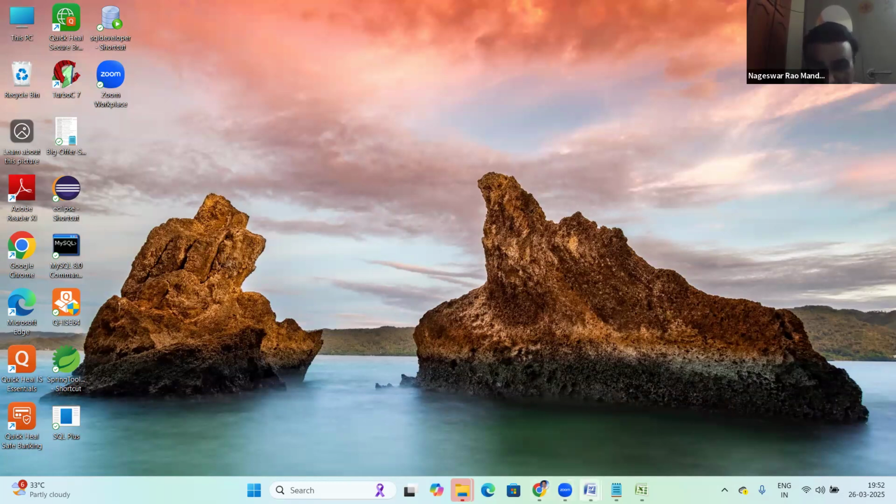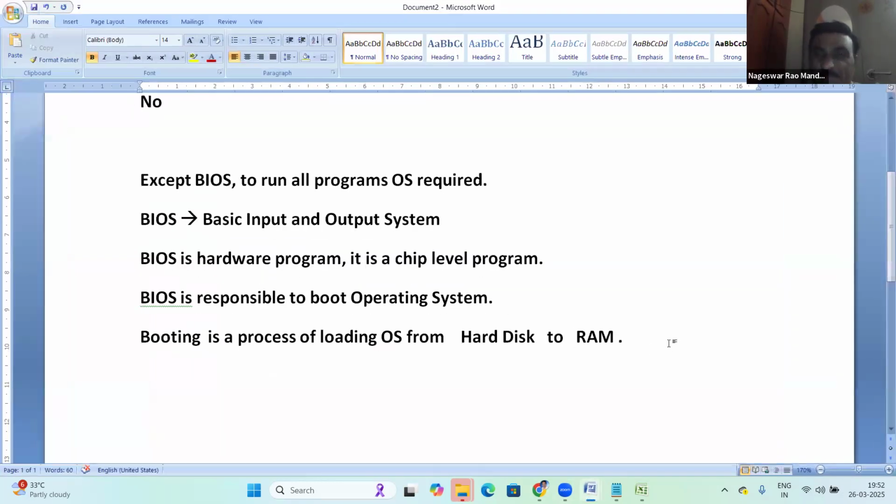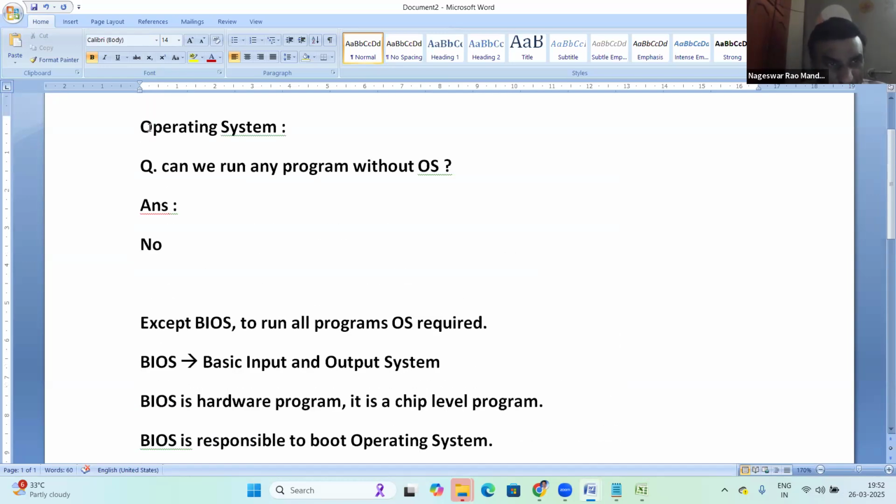Now the system is ready. Okay, so we have got BIOS. So BIOS is the first program in your system. Once you power on the system, first of all BIOS starts, and that will load the OS. So first BIOS and next OS. In your system, first BIOS and next OS. Okay, right? Now OS is ready. Now what is an operating system? Let us talk about OS.